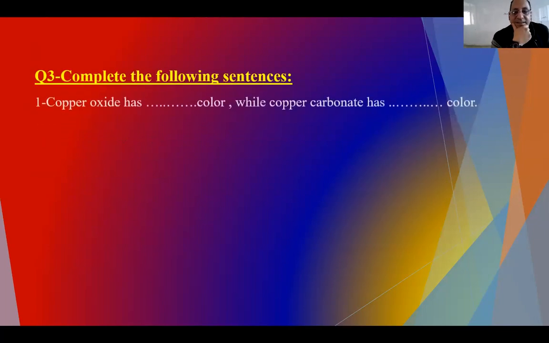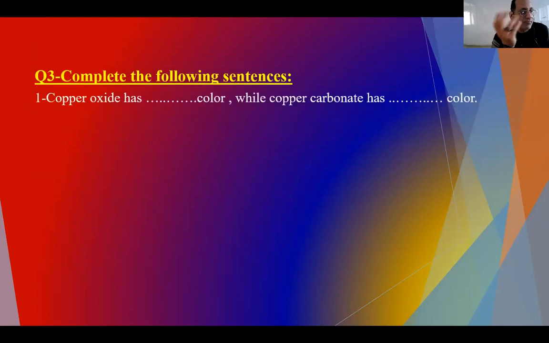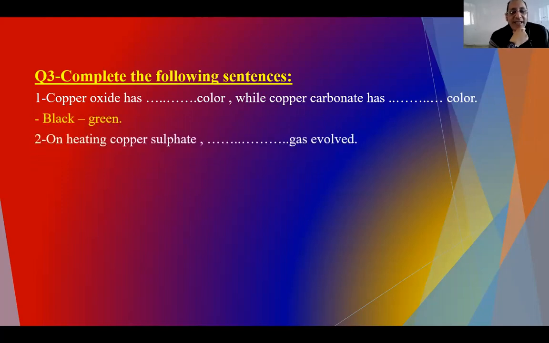Complete the following sentence. Copper oxide has, of course very famous, black color while copper carbonate has green color. On heating copper sulfate, it gives copper oxide.